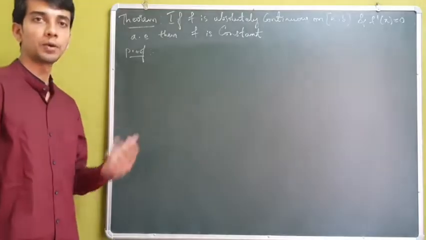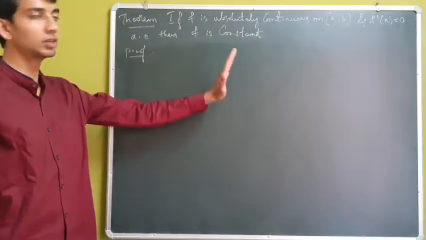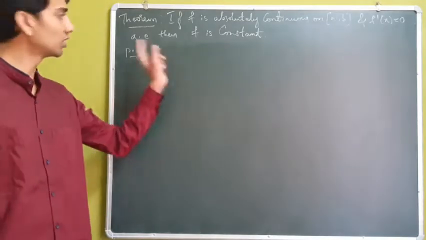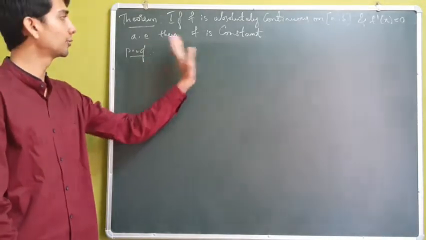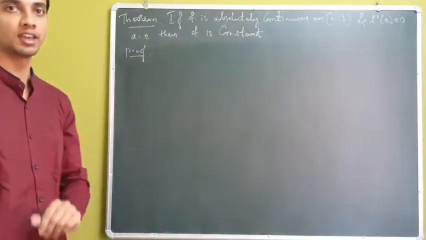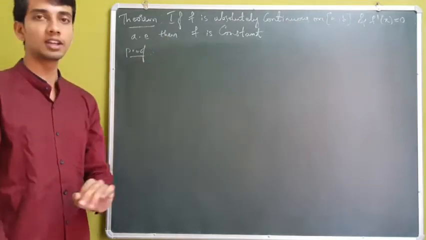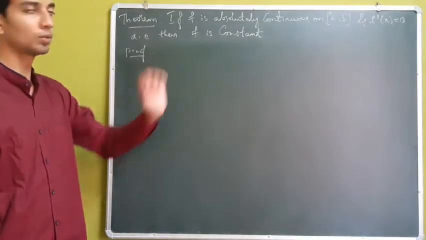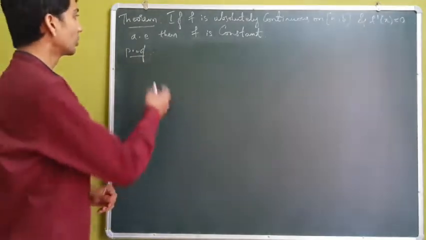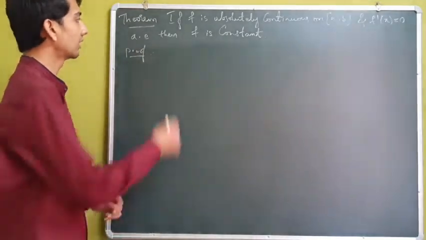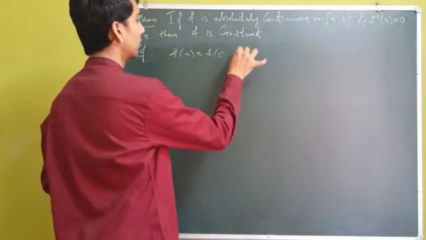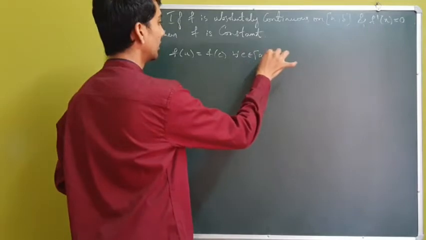Next, heading into an important theorem. If f is absolutely continuous on the interval and f dash of x is 0 almost everywhere, then we have f to be a constant function. So given that f is absolutely continuous and the derivative is 0 almost everywhere, I need to prove f is constant. To prove this theorem, I will prove that f of a equals f of c for every c in the interval ab.